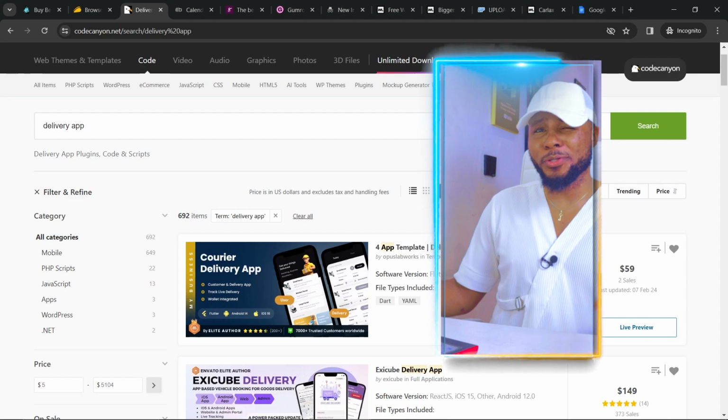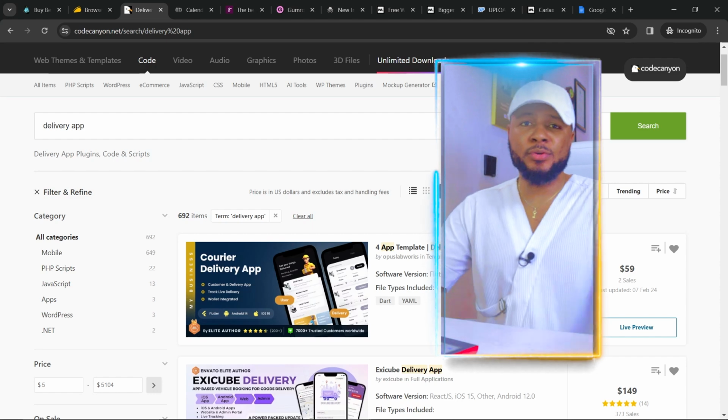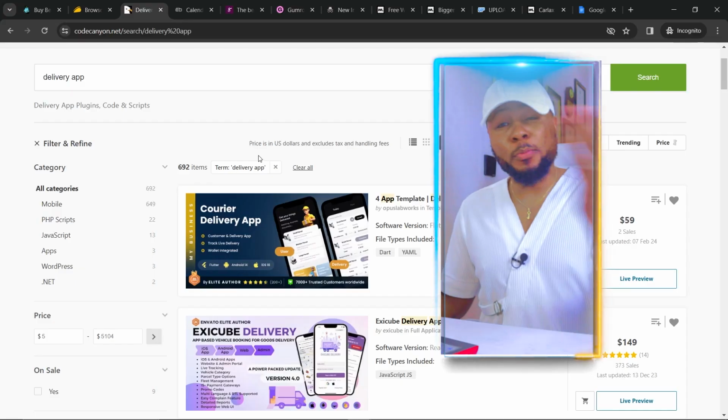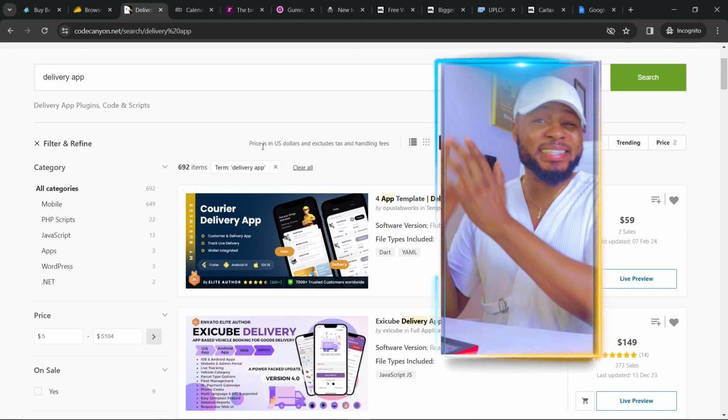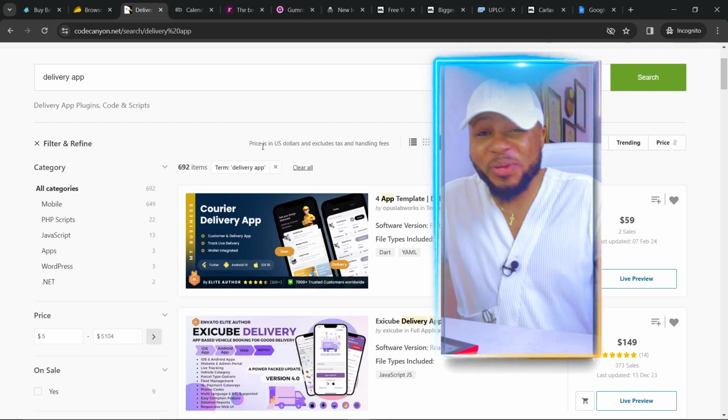Now, a lot of people are going to be looking for this, and all you have to do is just know the price of this, and then you can advertise on social media that you have a delivery app for sale. And also you can create a seller account on Fiverr that you can program apps for people, and then you're going to charge as much as you want. And then once someone places an order on Fiverr, you just come over to Code Canyon, buy the app, and send it to the person, and then you get paid. Now, how cool is this? This is so amazing. Easiest way to make money without having to spend any money, and this can make you money while you are asleep.